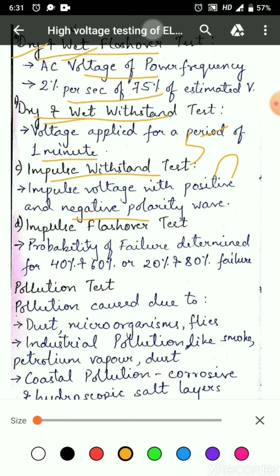If 2 applications cause flashover, then the insulator fails. If 1 failure occurs, then the insulator has to go through additional 10 tests.